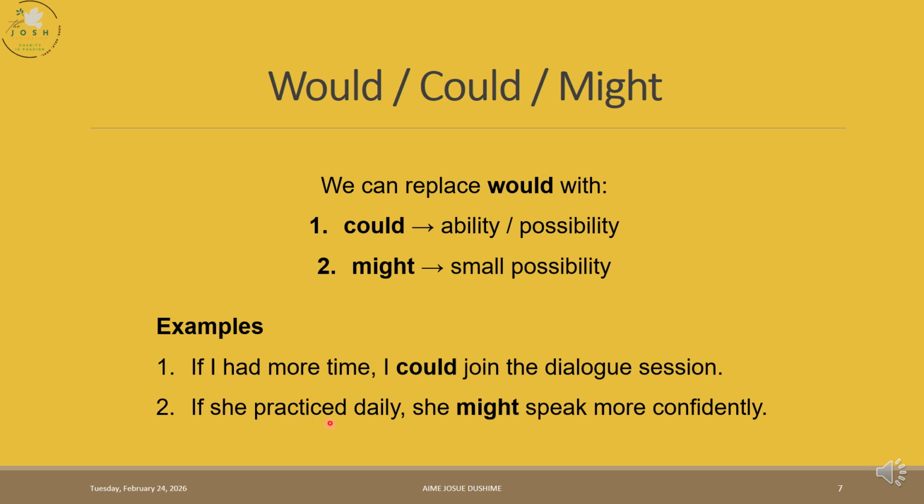If she practiced daily, she might speak more confidently. It means there is a possibility she would speak more confidently if this person practiced daily.